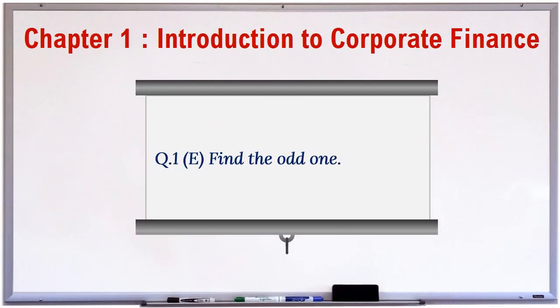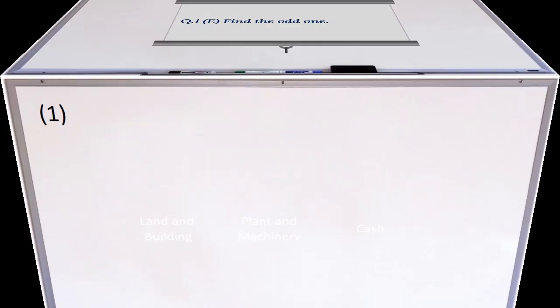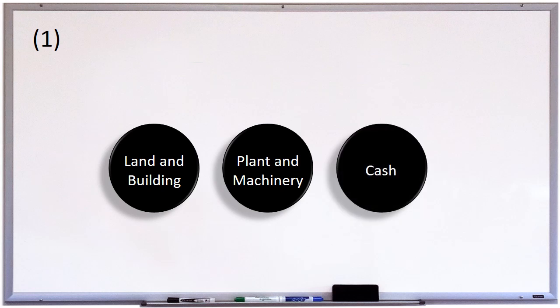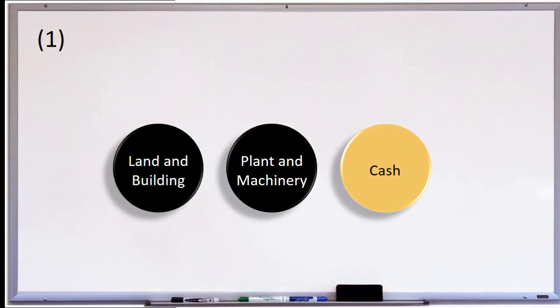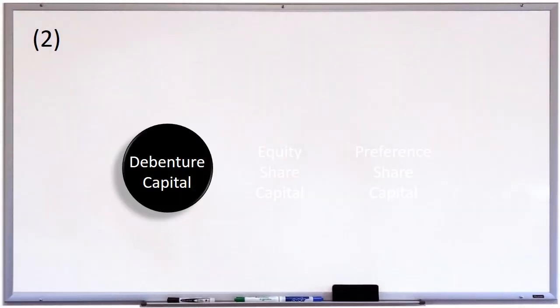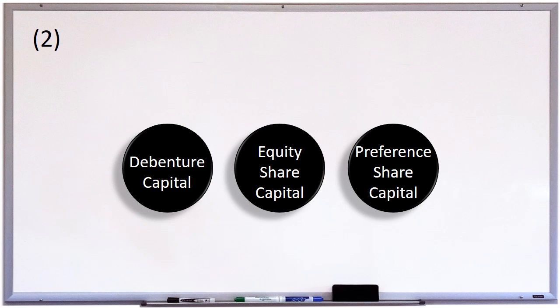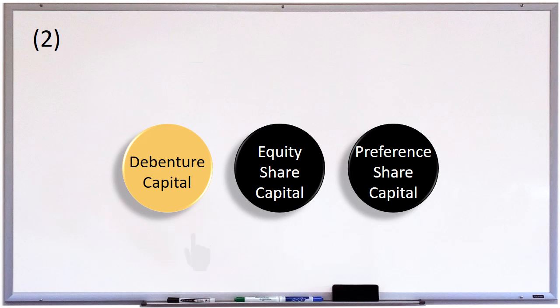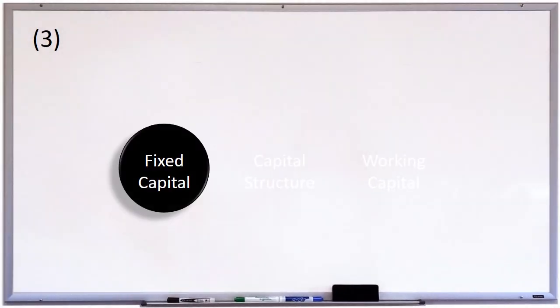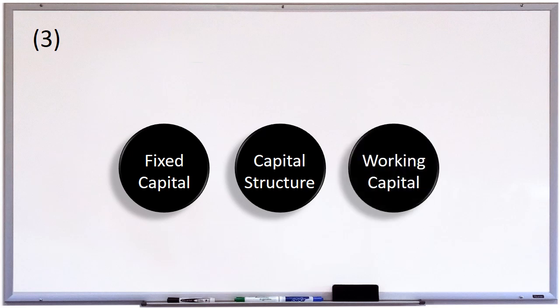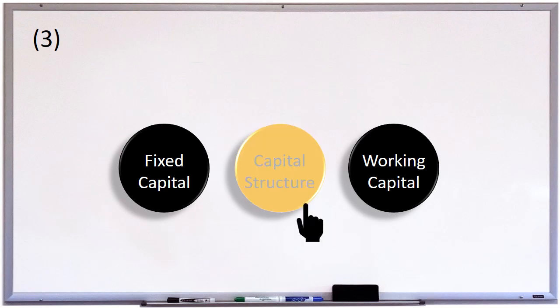Question 1. E. Find the odd one. Land and building, plant and machinery, cash. And the odd one is cash. Debenture capital, equity share capital, preference share capital. And the odd one is debenture capital. Fixed capital, capital structure, working capital. And the odd one is capital structure.